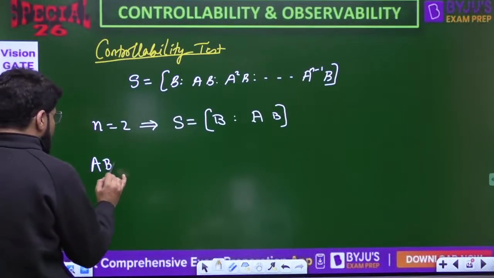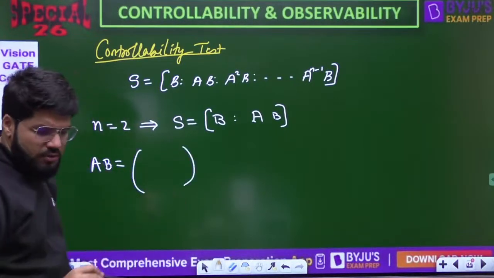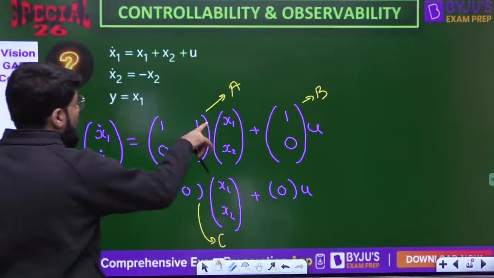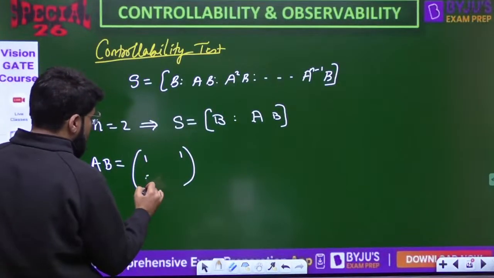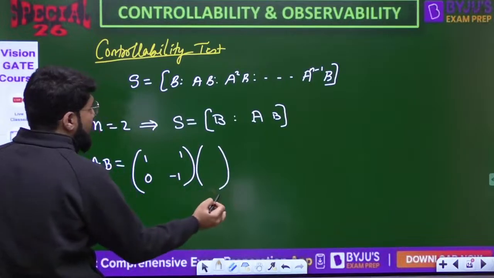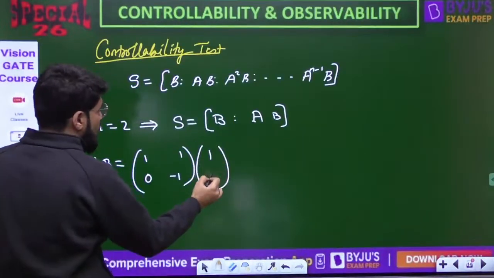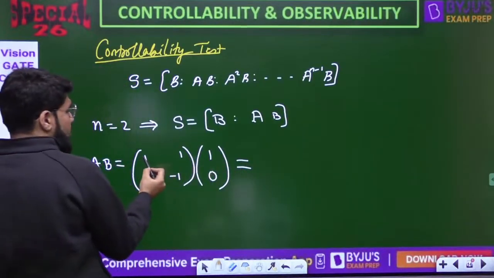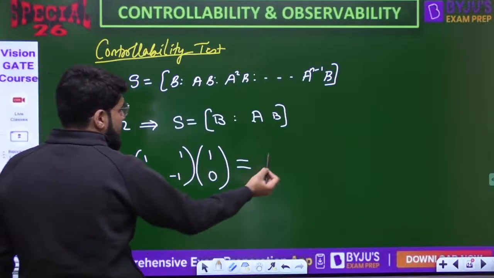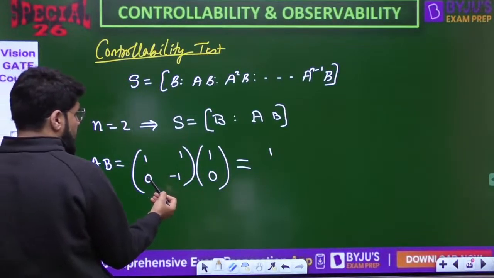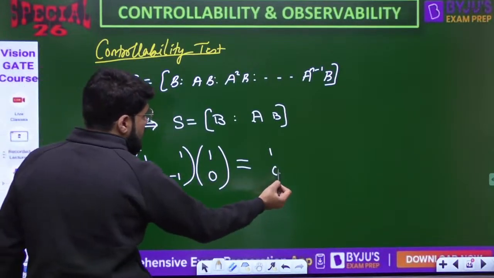Look, B is already given. So what is the matrix AB? Have a look into this. The A matrix is 1 1 0 minus 1, copied here, multiplied by the B matrix. B matrix is this, 1 0. Now multiply. First row, first column: 1 into 1 plus 1 into 0, so 1 came. Then second row with the column: 0 into 1 minus 1 into 0. So that is simply 0.